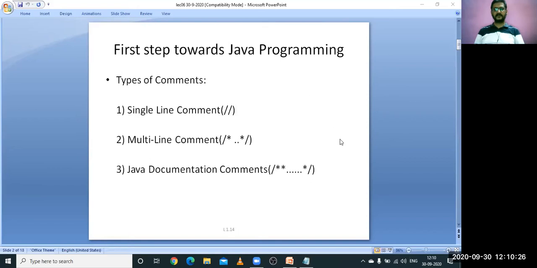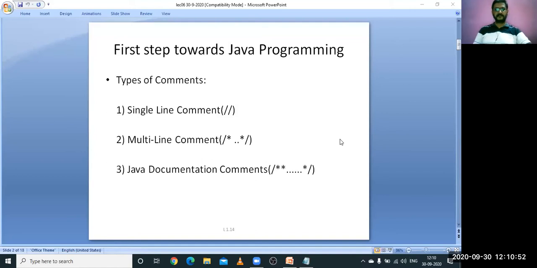Now, what exactly documentation is we will be seeing in the API document. First, let us understand what happens with the single line comment, the multi-line comment, and the Java documentation comment. First of all, let us see what a single line comment is. A single line comment is used for describing a single line.